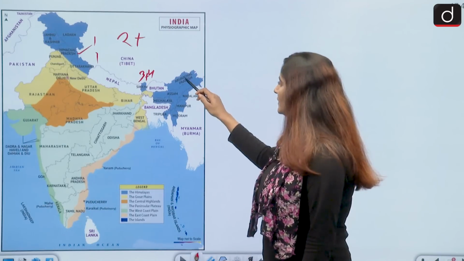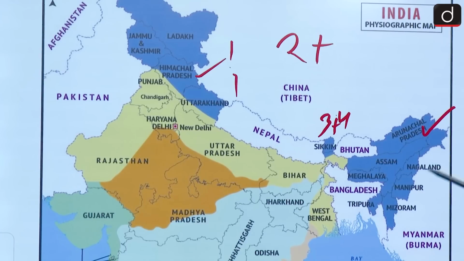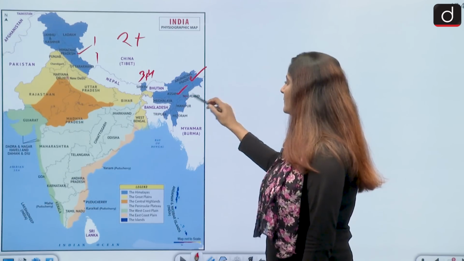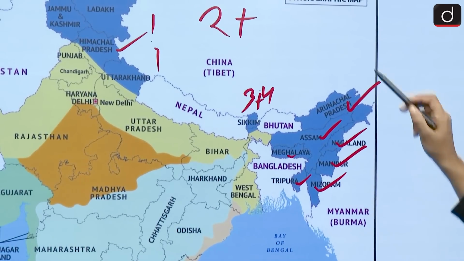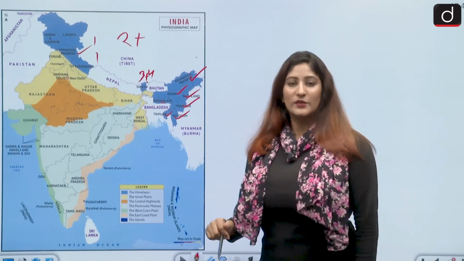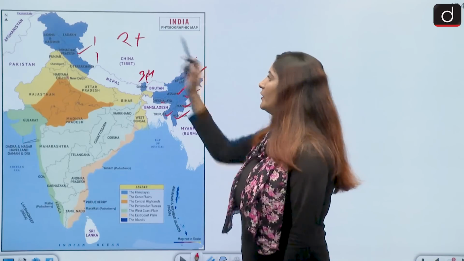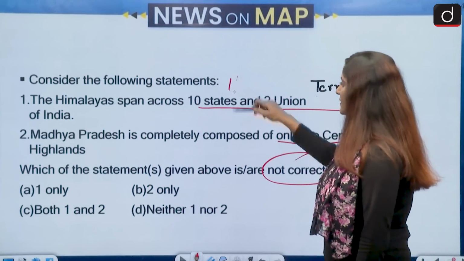Then we have the 7 states of northeast India: Arunachal Pradesh, Assam, Nagaland, Manipur, Mizoram, Tripura and Meghalaya. So 7 plus 2 plus 2, 7 plus 2 is 9, 9 plus 2 is 11, and 2 union territories. So it should not be 10 states but 11 states.